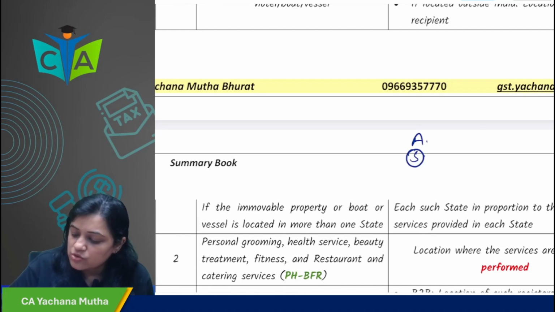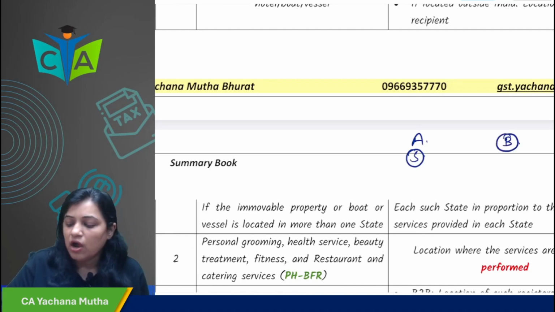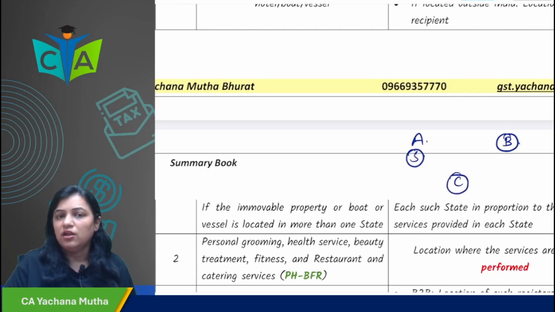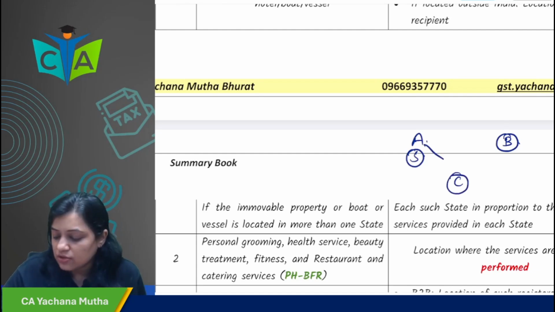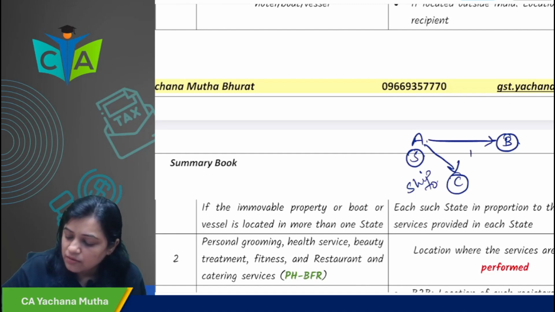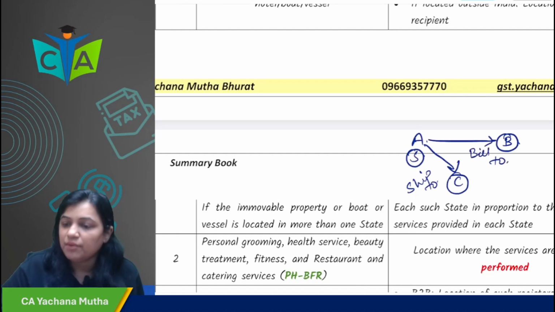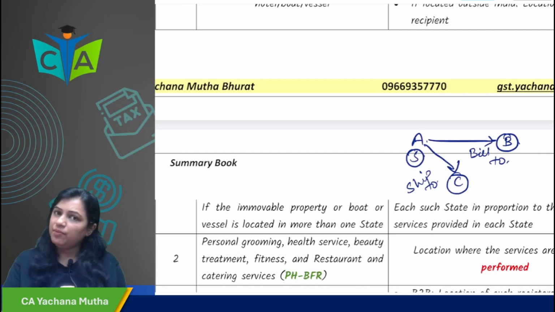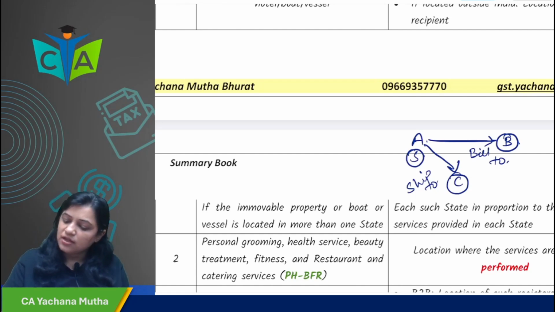He has sold goods to Mr. B. However, Mr. B directed Mr. A, you ship the goods directly to C. So it is shipped to C. However, send me the bill. B says send me the bill, I'll make the payment, don't worry, payment will be made by B only. So in this case B is the recipient, and the place of supply would be B's place.